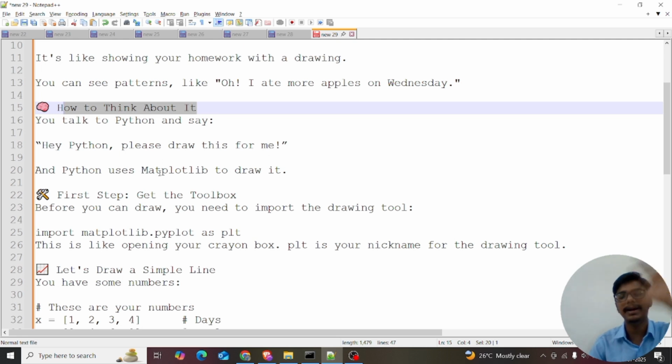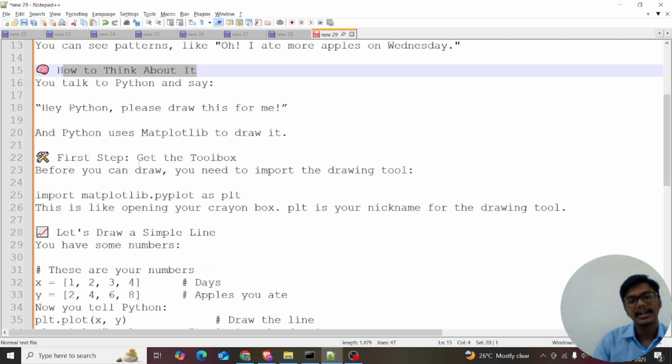And Python uses matplotlib. There are many visualization libraries available in Python, like Plotly, matplotlib, Seaborn, and many more. Streamlit is also a visualization tool, but matplotlib is an older one. It's a low-level graphing and plotting library, and it was founded by John D. Hunter. Remember it, guys. Hey Python, please draw this for me. Python can use Seaborn also, but if you want a low-level graph, Python uses matplotlib.